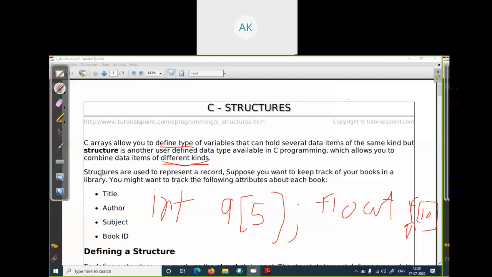Like if you want to store the record of books in our library, the book title is an array of characters, like the book C Programming. Author name is again a series of characters. Subject, which subject this book belongs to, and book ID, which is an integer value. All these are different kinds of data types, but we can store all of them in a single data type called a structure. Is it clear now?